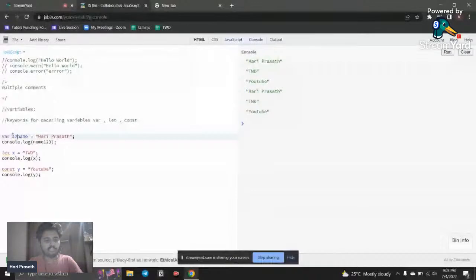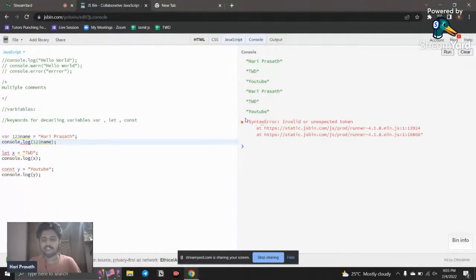If I use 1 2 3 in the front and I run this, here you can see an error has happened. What happened is, a variable should start with a letter, underscore, or a dollar sign. If I start this with an underscore, it is possible. So it is the right syntax for declaring a variable. Here you can see now it is working, right? But a variable should not start with a number.